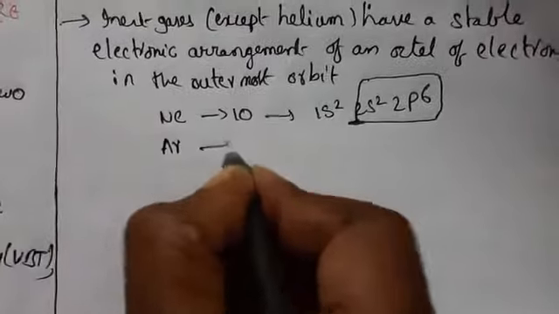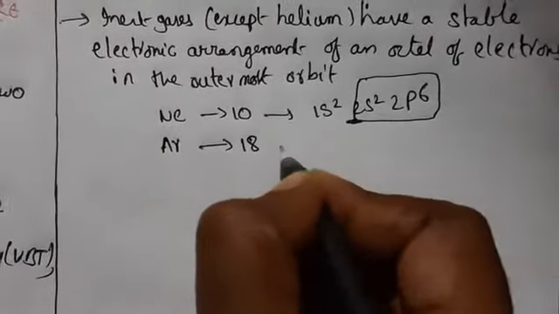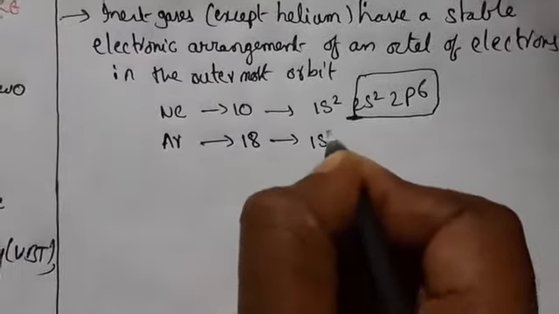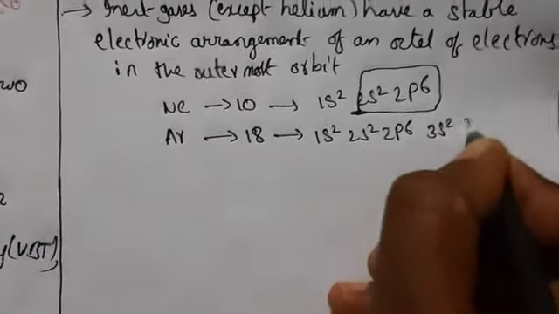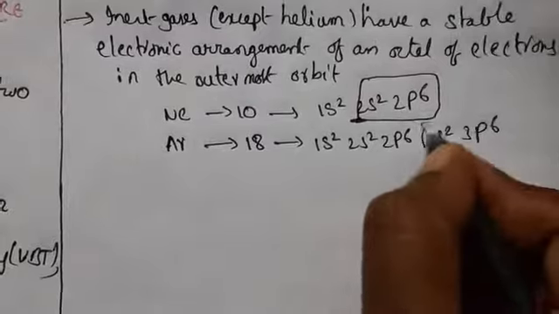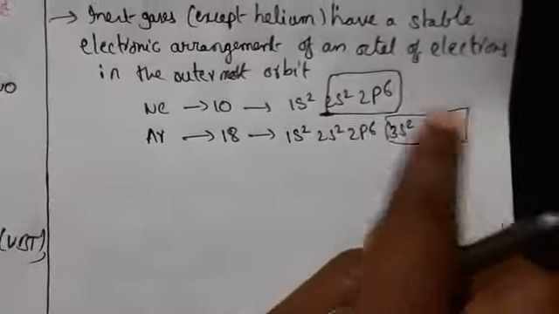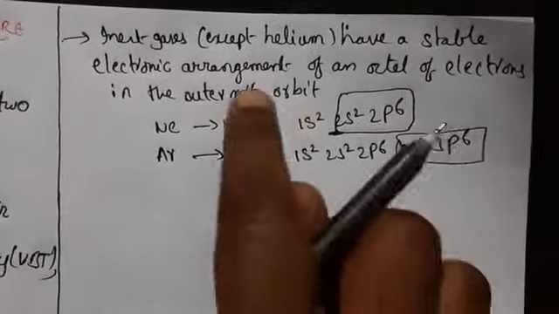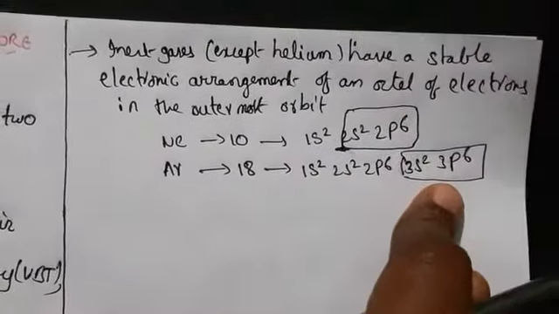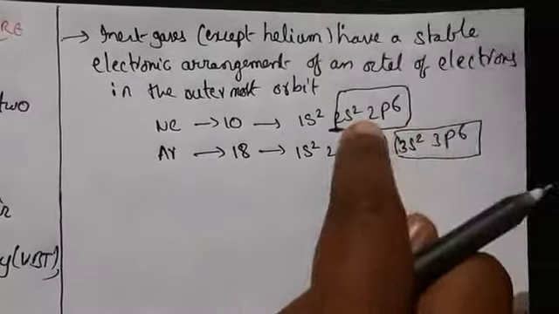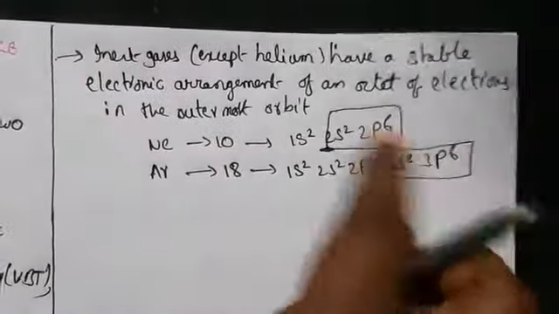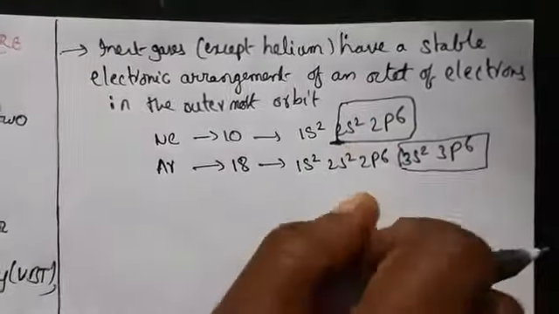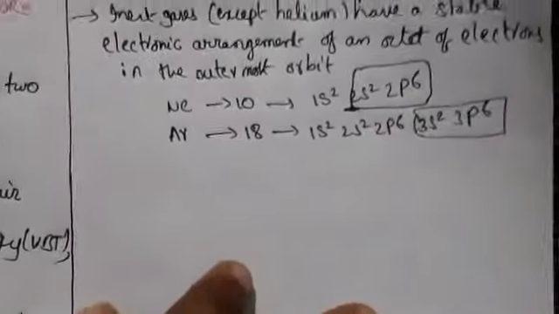Not only this, argon, atomic number 18, the configuration will be 1s2, 2s2, 2p6, 3s2, 3p6. So here also it is showing an octet configuration. The arrangement is very stable, with 8 electrons in the outermost orbit. So this is nothing but an inert gas element.